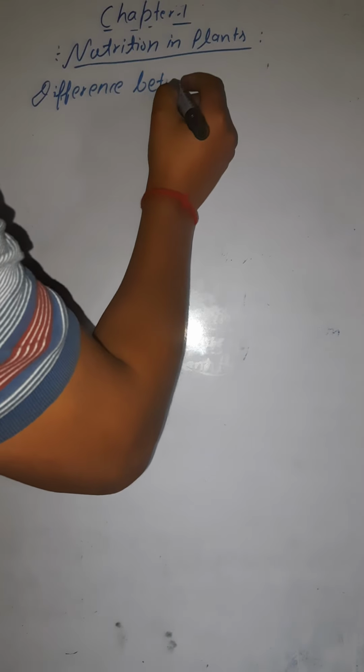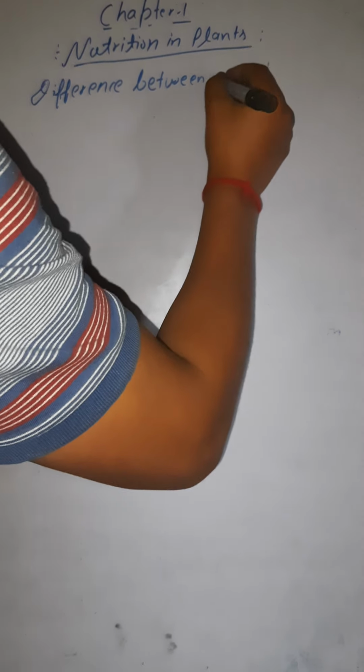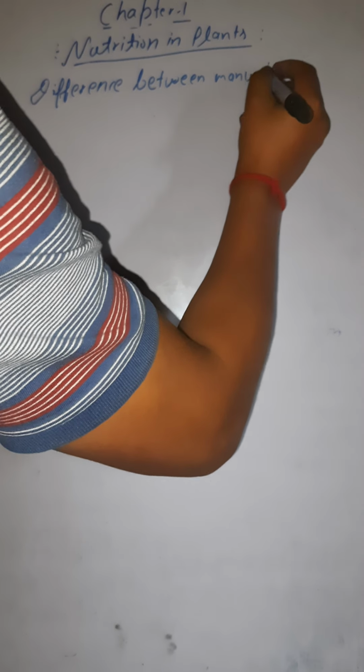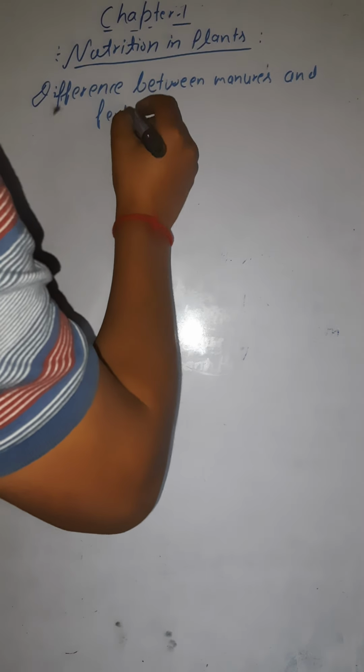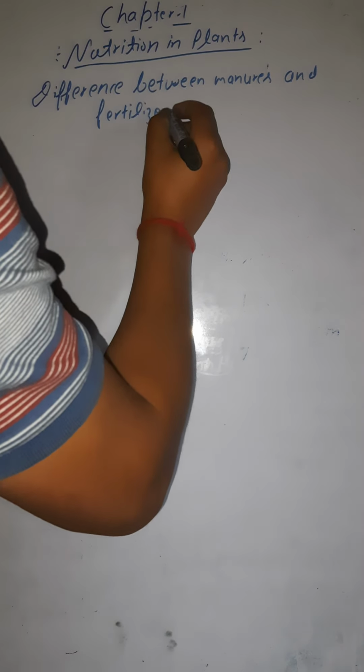Difference between manures and fertilizers.